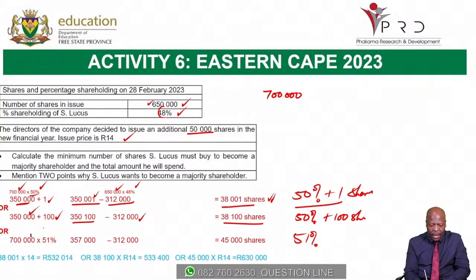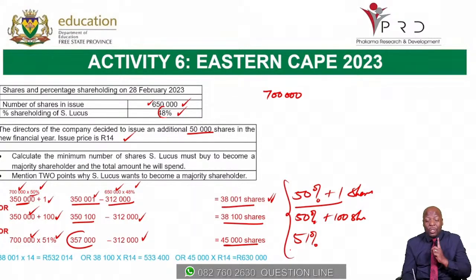If you say 700,000 multiplied by 51%, you get 357,000. Then you compare it with what he currently holds. He has to buy 45,000 shares. In the exam, you don't have to write all the three options. You stick to one. Either you say 50% plus one share, or 50% plus 100 shares, or 51%.